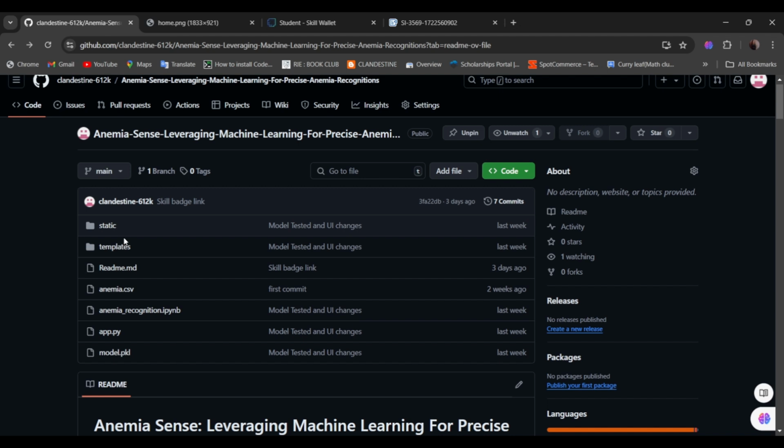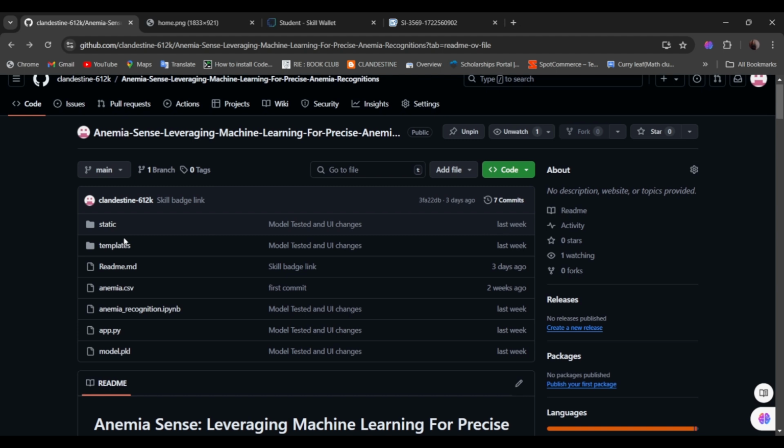The Anemia Sense project was created to address this problem by leveraging machine learning algorithms. Our objective is to develop a system that accurately classifies different types of anemia and predicts whether a person is anemic or not. Let's take a quick look at the GitHub repository where the project is hosted. Here, you shall find all the files related to the project, including the data, model, and deployment code.